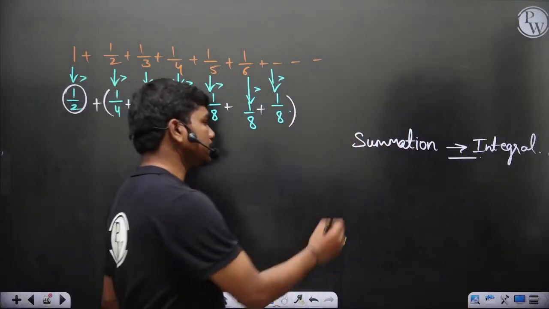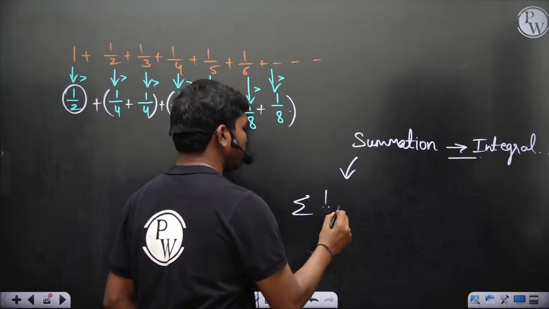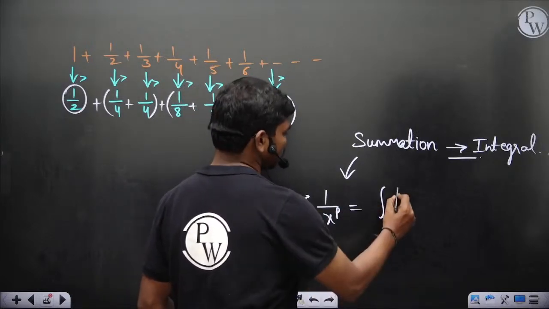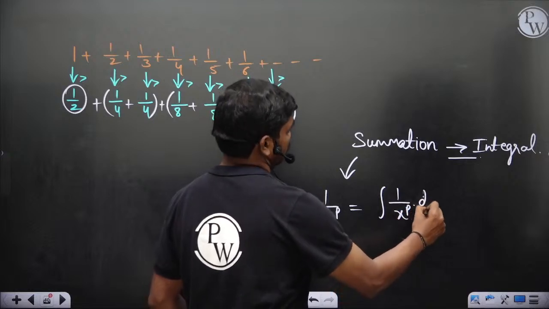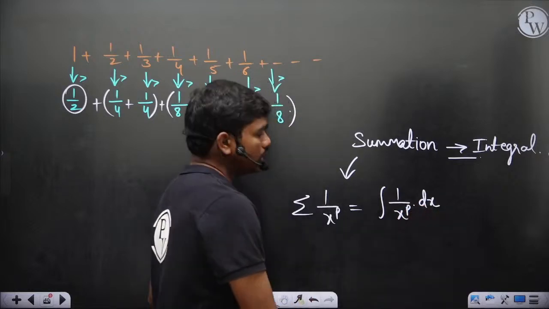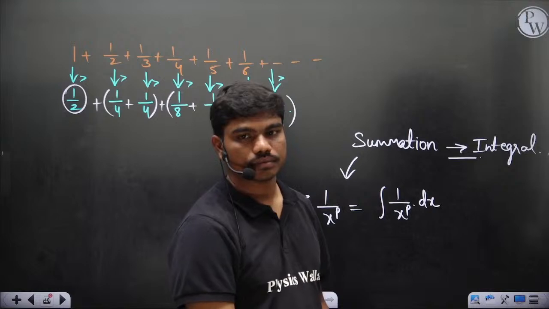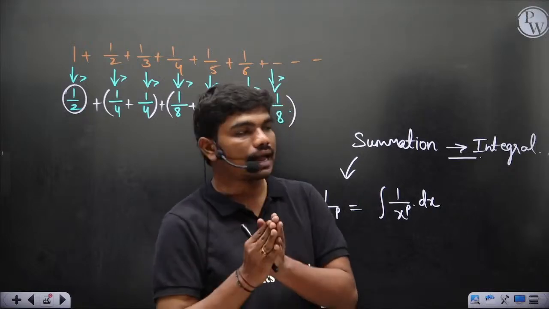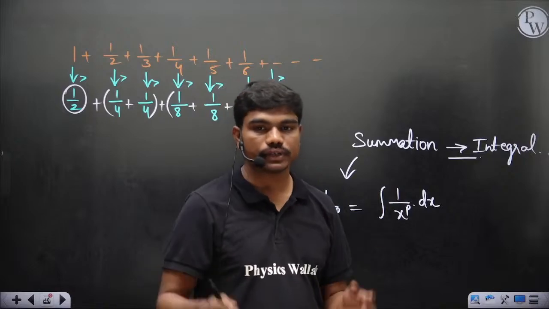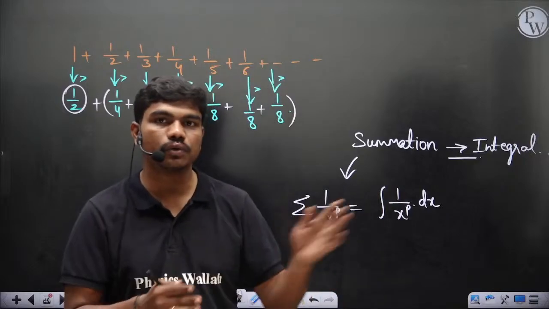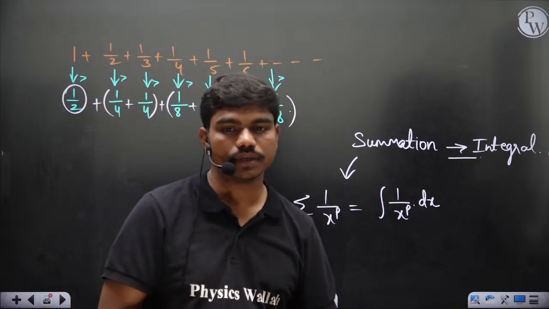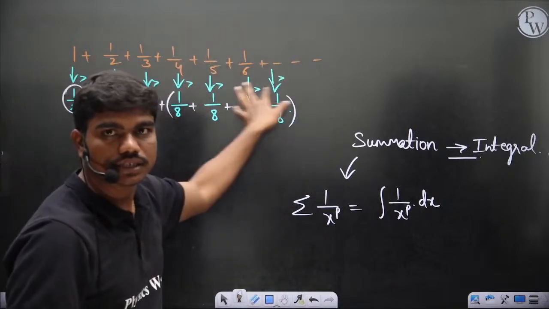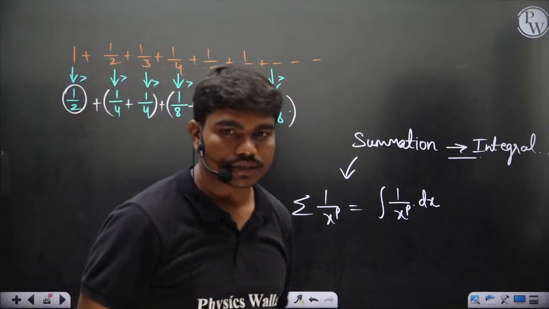Like for example, if you see 1 by x power p, this can be written as the integral of 1 by x power p dx. Okay, that's what you get. Divergent is when the value goes to infinity. The value of the expression, if you calculate, will go to infinity. If you sum up all the terms till infinity, this answer would go to infinity.